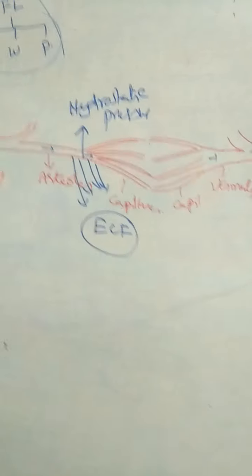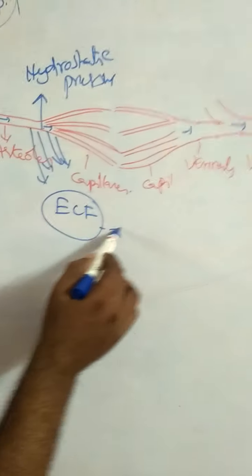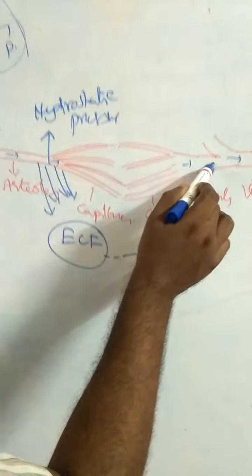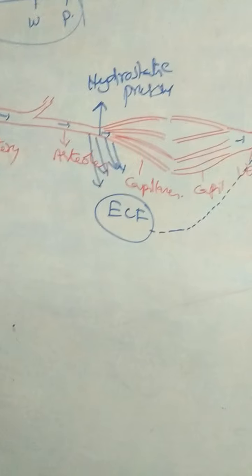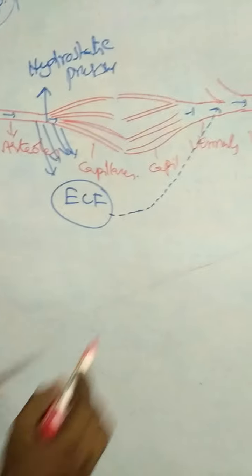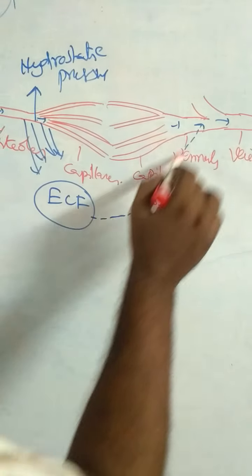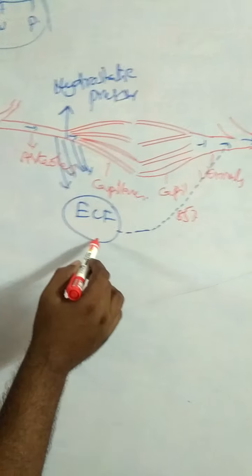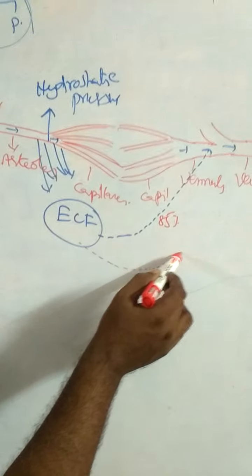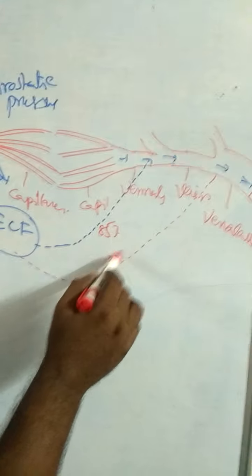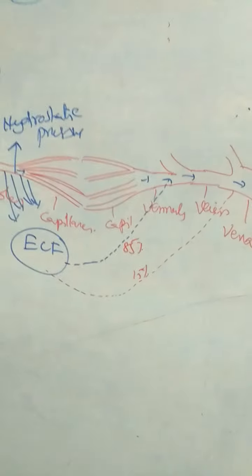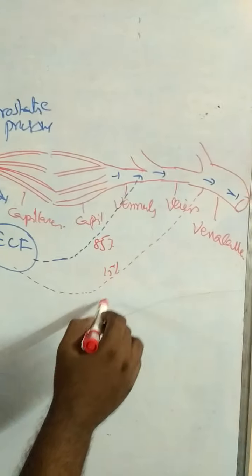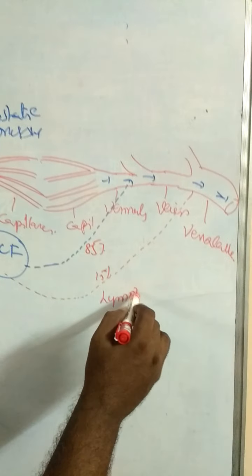Most of the ECF, 85%, directly enters back into the blood, and the remaining 15% enters the blood by a special system called the lymphatic system.